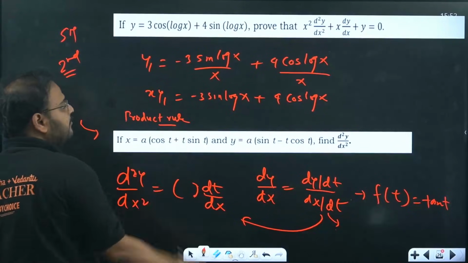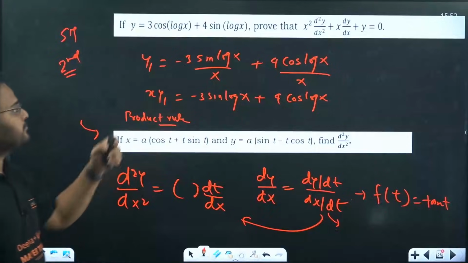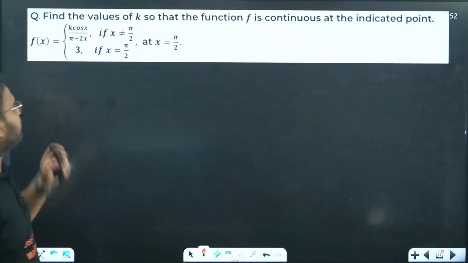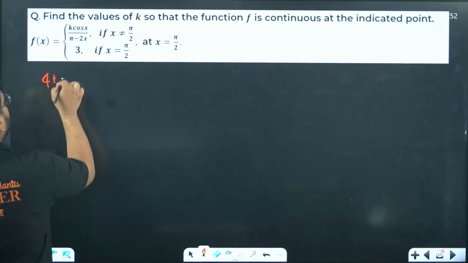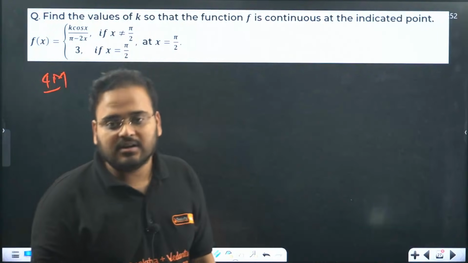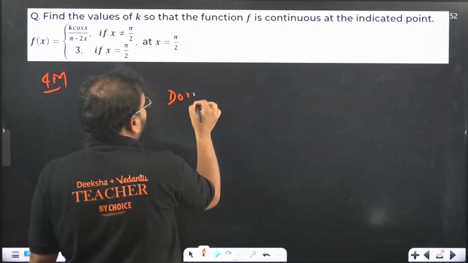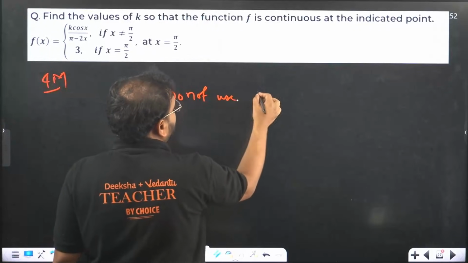Differentiate both sides, the entire equation, and you can get this result quickly. Okay, done, sir. Now this is a 4 marker question. Again, it's not prohibited, but it is not in the syllabus, it is not in your NCERT. So I would suggest you do not use L'Hopital rule.